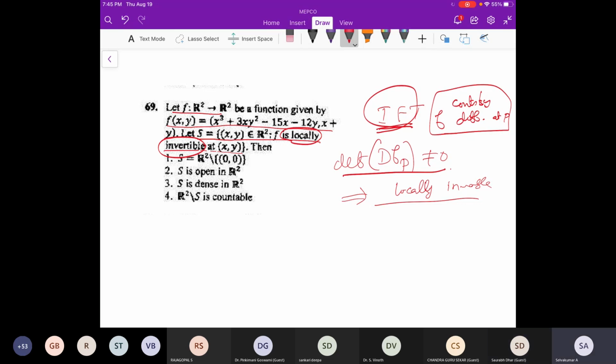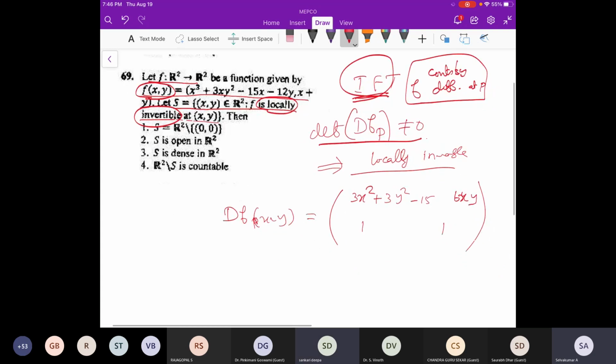Yes, the same thing they are asking. So now we can take the derivative df of the function at a point P, meaning x comma y. What is the derivative? Directly you can say 3x square plus 3y square minus 15, then 6xy minus 12, and here 6xy, and here 1. Is that fine? Minus 12 is also there. Okay, minus 12.